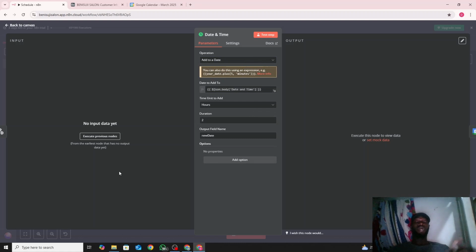The date we're adding to is the one that has been generated in the formatted time, which is what we sent. Like I said before, I cannot execute the previous node because of this, so all you have to do is drag and drop the previous time, the one that was saved there.